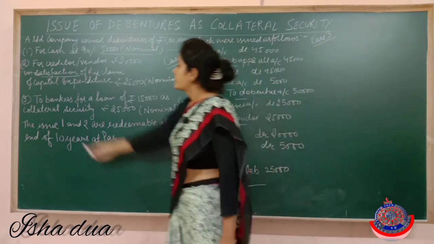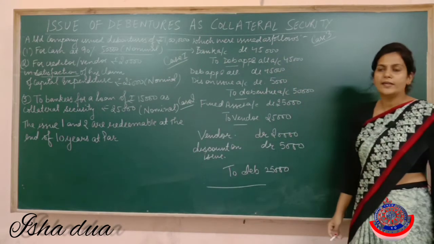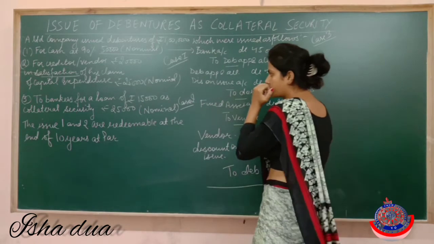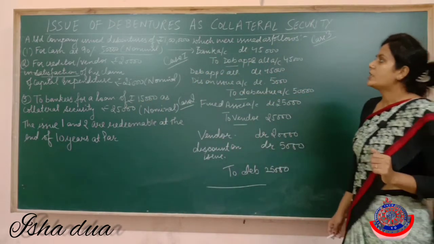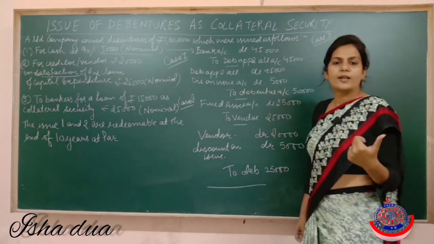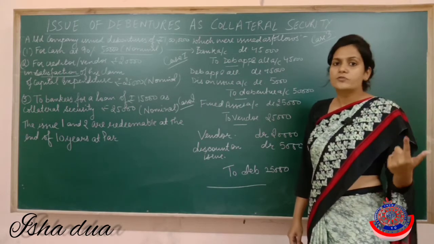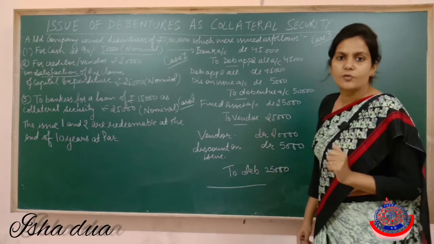Case three is that we have issued debentures to bankers also, for a loan of rupees 15,000 as collateral security of rupees 25,000. See, we issued debentures of rupees 1 lakh in total. Out of this 1 lakh, 50,000 were given to the public, and 25,000 were given to the creditors or the vendors. So how many are left now?